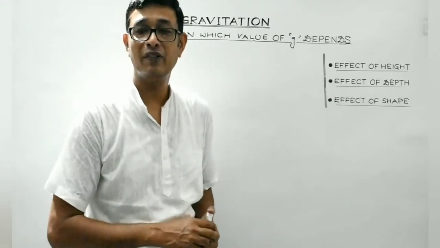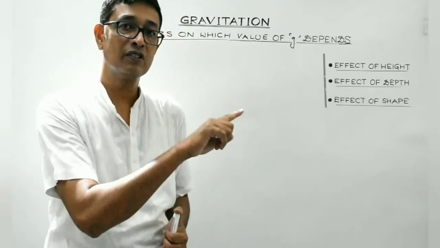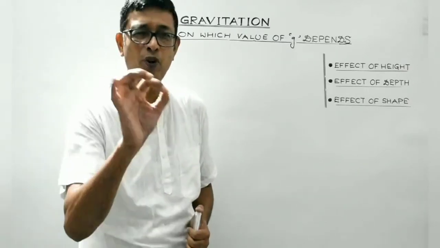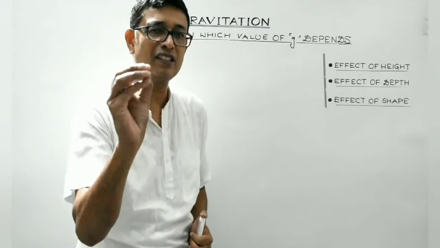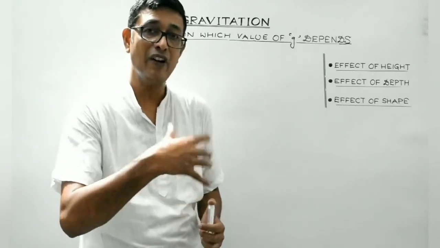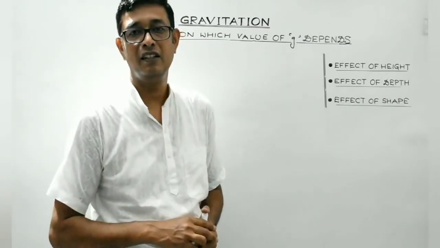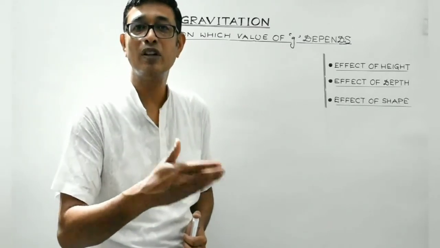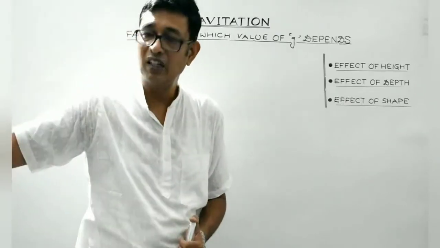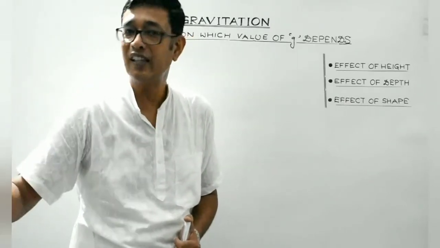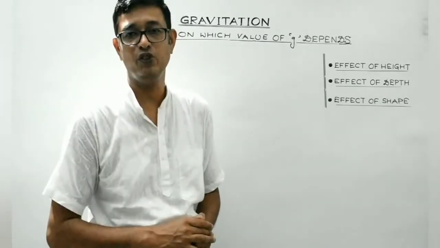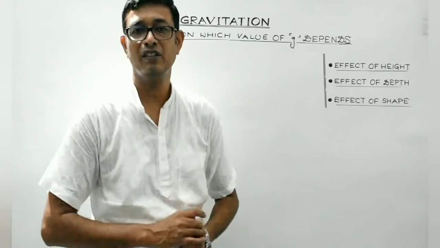It is found that the value of small g at the poles is different from the value of small g at the equator. 9.8 meter per second square is just an average approximate value of small g. But it can vary. At some place it can be 9.79, at some other place it can be 9.78, at some still other place it can be 9.81, 9.82. So 9.8 may be considered to be the average value on the Earth's surface.